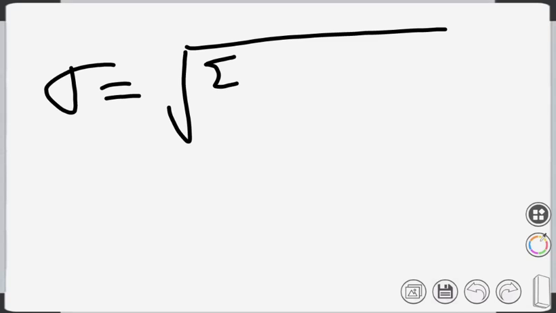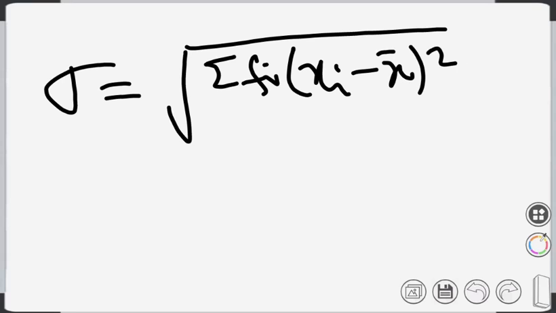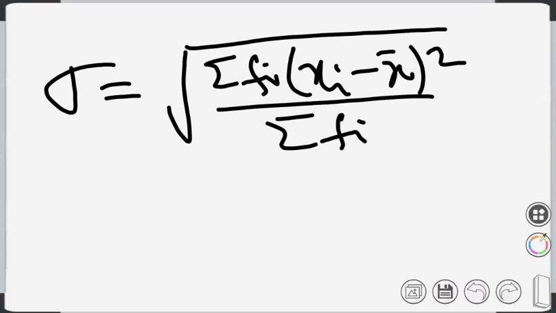For group data, meaning where we have frequency, the formula becomes the square root of summation fi into (xi minus x bar) whole square by summation fi. So that is the formula for standard deviation.